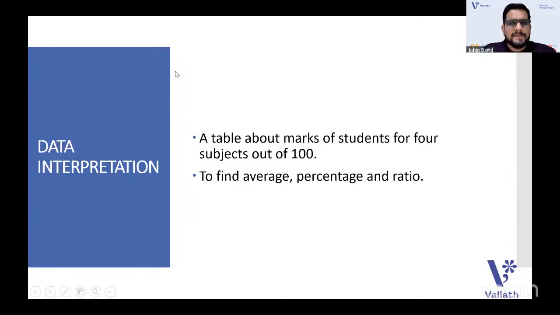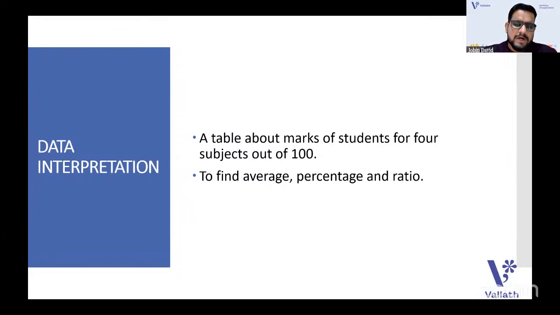Data interpretation, this time it was very easy, but we cannot say that it is very easy unless you have practiced it, because the question asked was average, percentage, and ratio out of the table given. The table was the marks of 4 students in 4 subjects out of 100. You were asked to find average, percentage, and ratio.